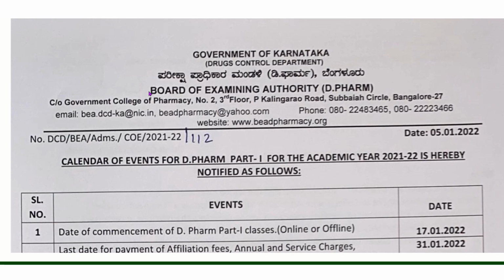So here, see, the date is given. Today we got 5th Jan 2022. This is the calendar of events for D Pharma Part 1 for the academic year 2021-22. That means the students who took admission in 2021, last year. So for them we got the calendar of events today. Let's check what the events are.